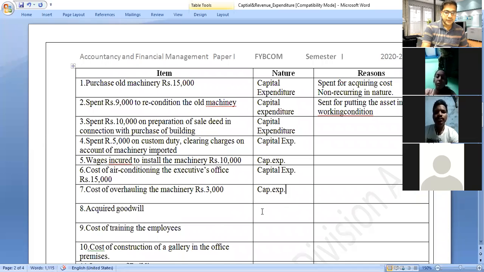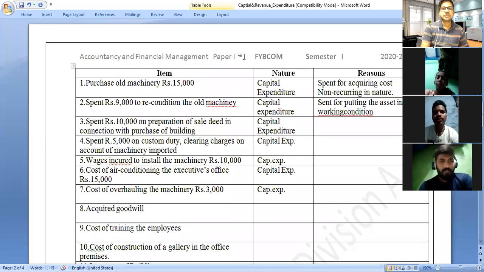Acquire goodwill. Acquire means to purchase, to buy. Now, what do they purchase? They purchase the goodwill. The goodwill acquired is also capital expenditure. They cannot purchase goodwill every day.